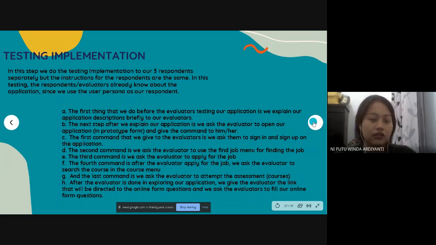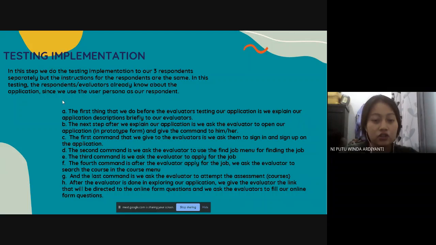And after that, the implementation testing. In this step, we do the testing implementation with our 3 respondents. Our 3 respondents are also our user personas, and we do it separately, but the interaction for the respondents is the same. In this testing, the respondent or evaluator does not yet know about the application, so we give a brief introduction about the application, but not the steps, just what the application is and what it is about.